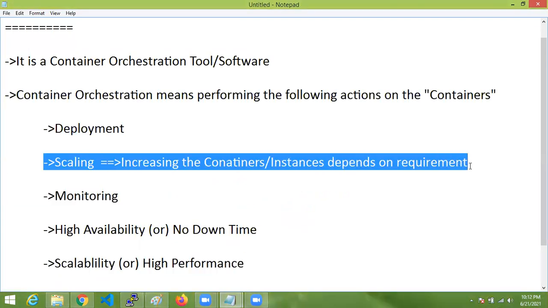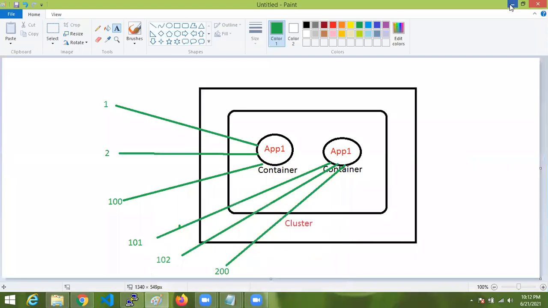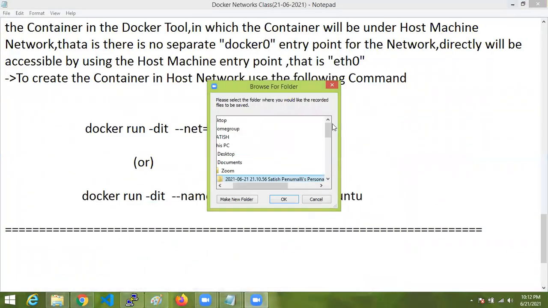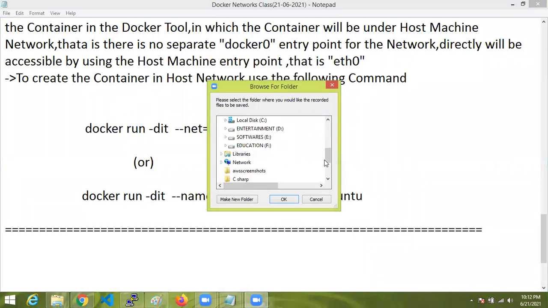Scaling means scale up or scale down when it is required. When there is high traffic, scale up the application instance, and when there is low traffic, scale down the application instance. This will happen by Kubernetes. That is known as container orchestration. All the actions performed by Kubernetes are known as orchestration. This type of tool is known as a container orchestration tool.